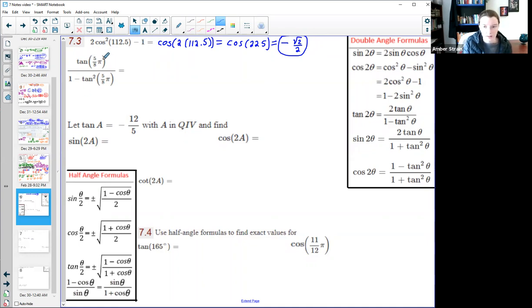Okay, now this one right here, you say, okay, it kind of matches up with this guy right here, except what's it missing? It's missing the 2. Well, that's just a regular old standard whole number, so we can work with that. So I say, okay, it would have matched if it had the 2. Now I can't just magically change things because I want to, so of course if I put a 2 there on the top to make it match, I need to put a 2 down on the bottom. I'm going to keep that 2 separated right here because I'm trying to make it match this formula. So that 5 pi 8ths on the top and on the bottom now fit into that form.